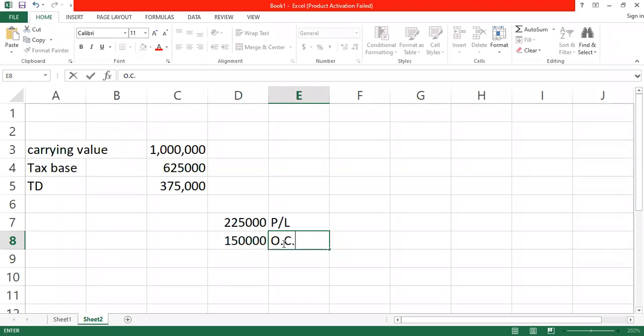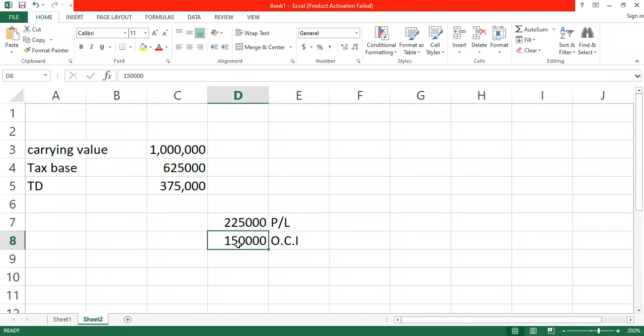So this is how we are going to calculate the deferred tax. We calculate it for the revaluation surplus, which is the 150, and we also calculate on the other one, then send it to P&L. So this 375 will be broken down into two. The actual temporary difference without considering the revaluation is the difference between the tax base and the carrying value, and that creates a deferred tax that will be sent to P&L.